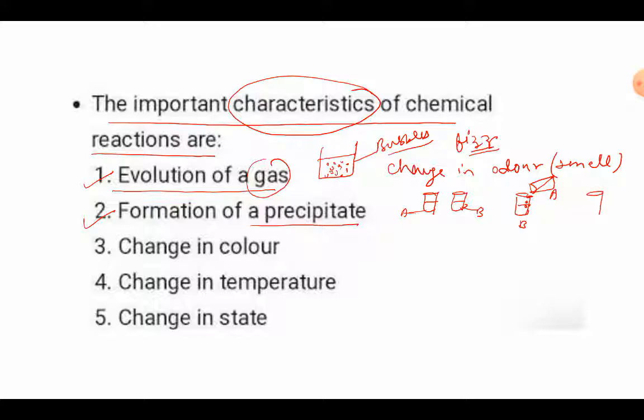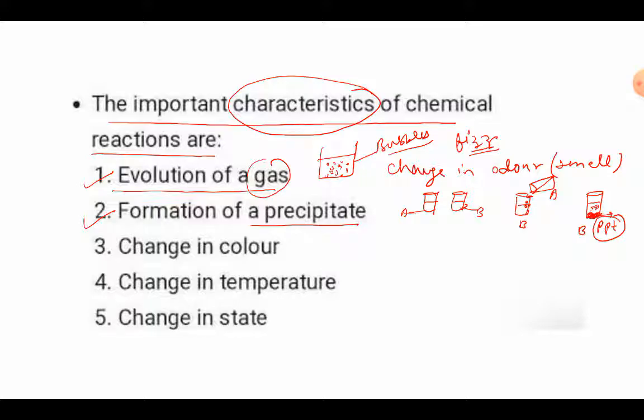Now after the reaction is complete and everything mixes into B, there is a solid deposition at the bottom of this test tube. This deposition is called a precipitate, which is written as PPT also, and above it we have a solution, right?